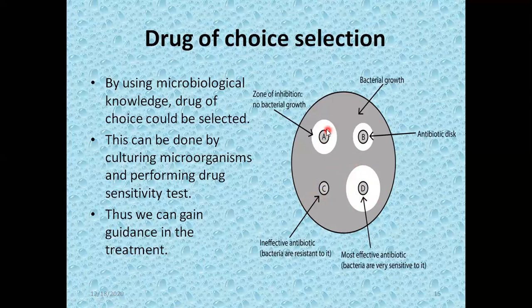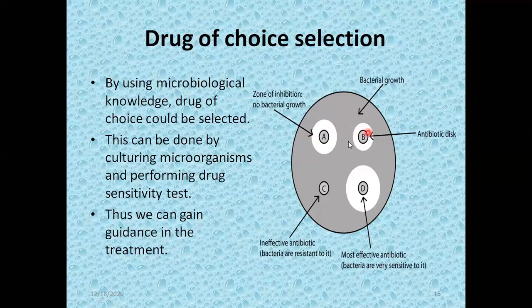So this clearance area is called the zone of inhibition. This area which is cleared by antibiotic A is called the zone of inhibition of A. This is called the zone of inhibition of B. This is called the zone of inhibition of D. But in the case of C, there is no zone of inhibition.